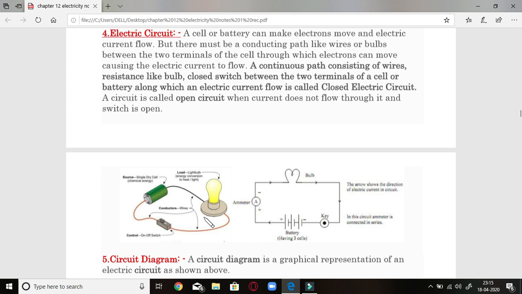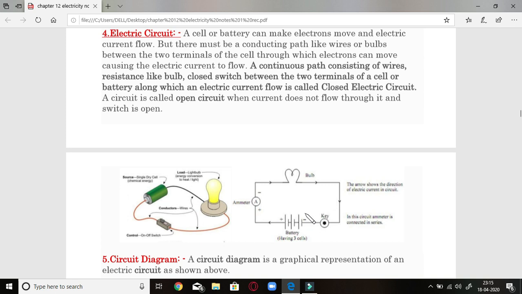We call such a circuit a closed circuit, in which there is a closed loop. You can see this is a closed circuit. Whenever I ask you to make a closed circuit diagram, you need not make such a diagram again and again. We can represent it in another form, which is called a circuit diagram. You can see that the same diagram is made here. The bulb can be shown like this, wire is in this form, then key is in this form, and battery is in this form.